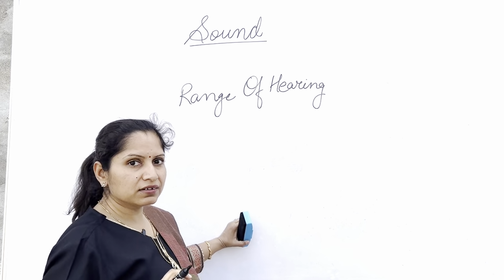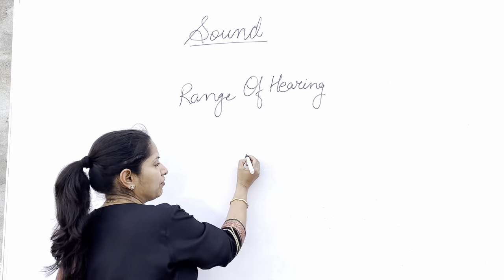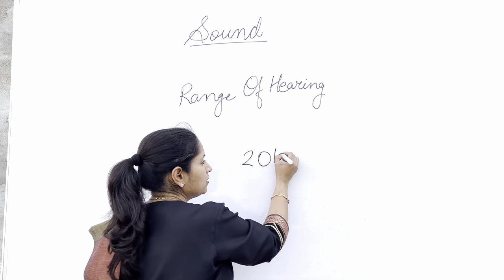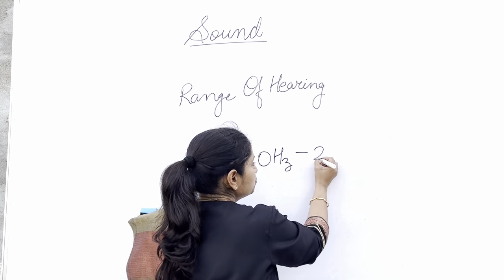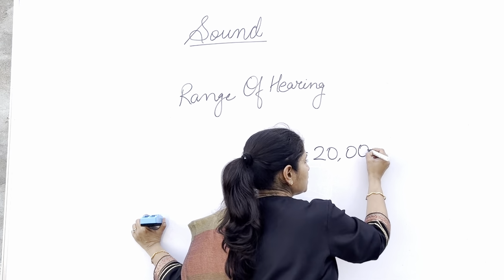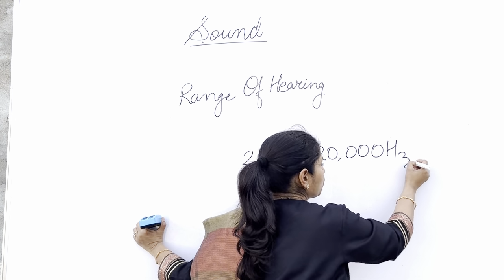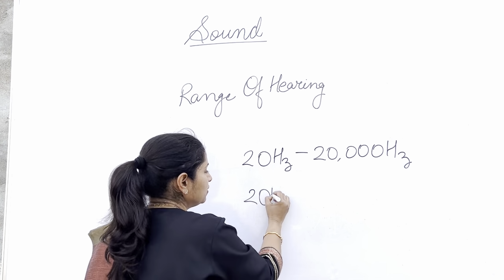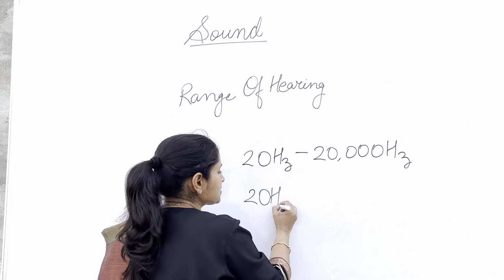Normally, the human ear can hear the sound waves that have a frequency between 20 hertz to 20,000 hertz, or we can call it 20 hertz to 20 kilohertz. Why 20 kilohertz? This kilo stands for thousand, so 1000 is equal to 1 kilo. So instead of 20,000 hertz, you can write 20 kilohertz also.